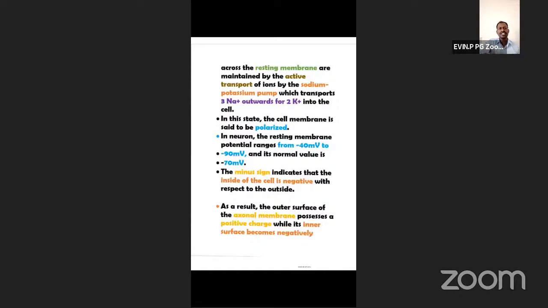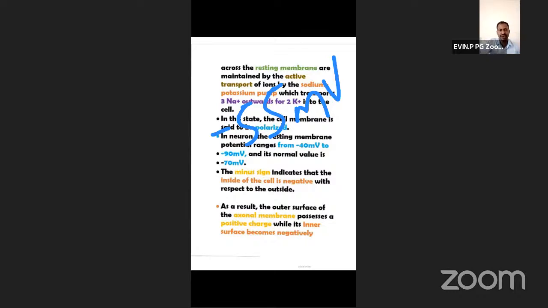Next one, in a neuron, the resting membrane potential ranges from minus 40 millivolt to minus 90 millivolt, average minus 70 millivolt. So don't forget this. Not exactly minus 70, that may vary from person to person. So the average is minus 70 millivolt. What is the threshold? That is minus 55 millivolt. At the threshold limit only can the action potential be propagated.